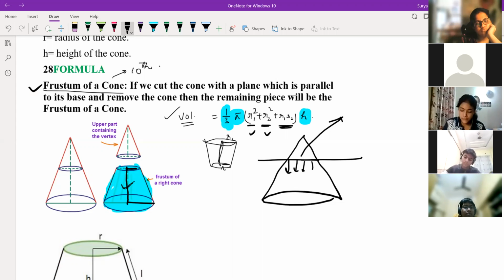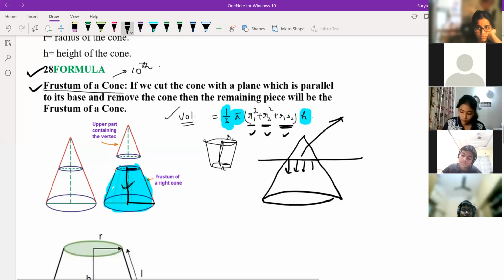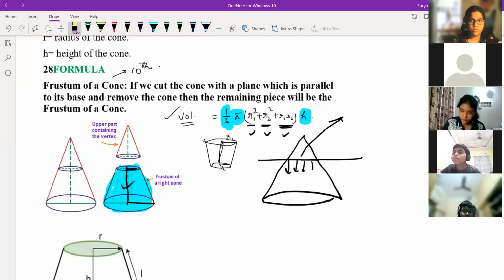No need to remember, I've simply given you the basic concept. In class 9th nobody is going to ask you what is frustum, but I told you the basic concept so that you can use it in class 10th and it is not new for you.